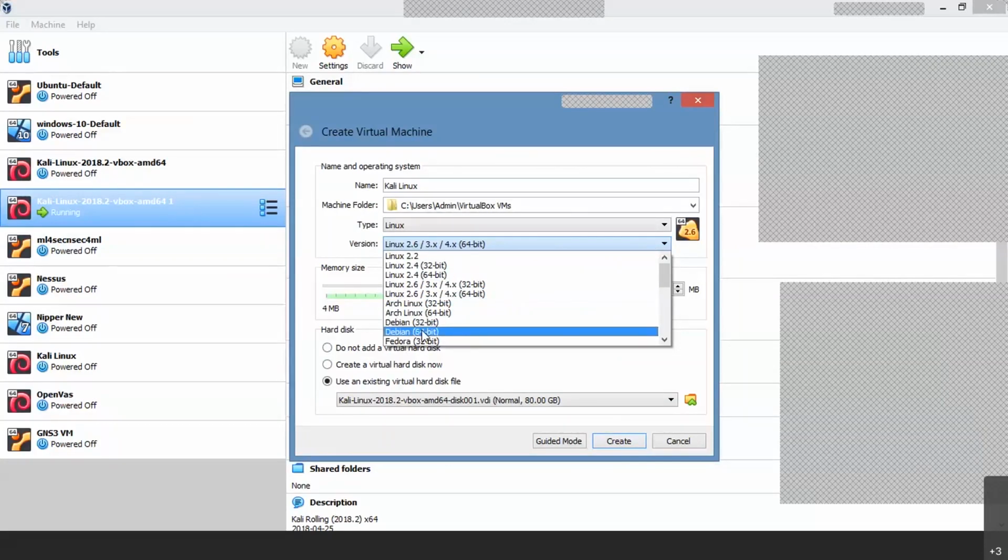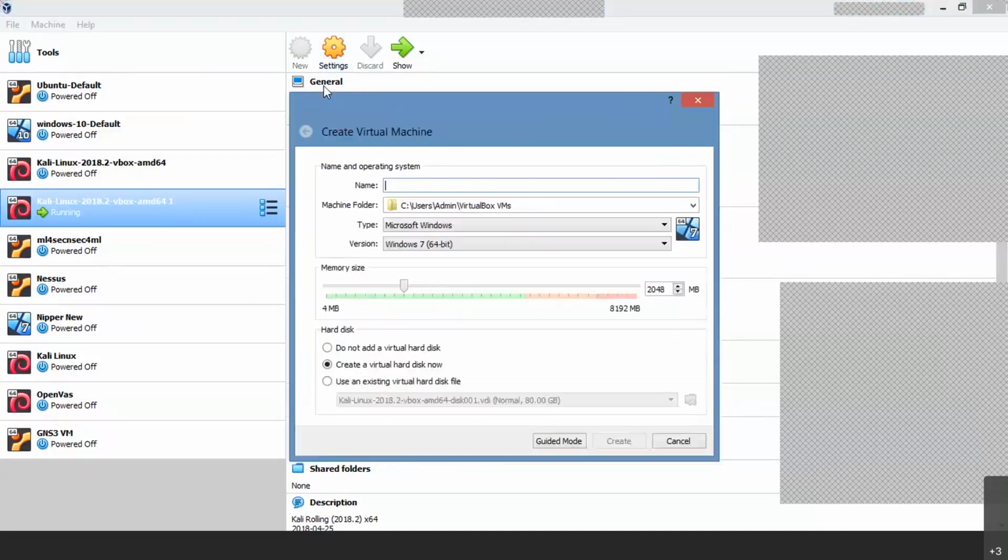Okay, but why I am recommending to install Linux is that all your files will be installed on this particular thing. Okay, so as you selected Linux 2.6, if it is 32-bit, select 32-bit; if it is 64-bit, you select 64-bit. Okay, yeah. So again, see, there are three options. Do not add, create a virtual hard disk now. Okay, that means in your case, I can recommend 2.6 is the best version, sir.